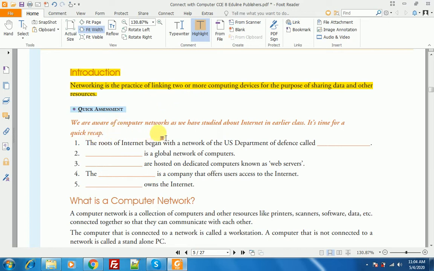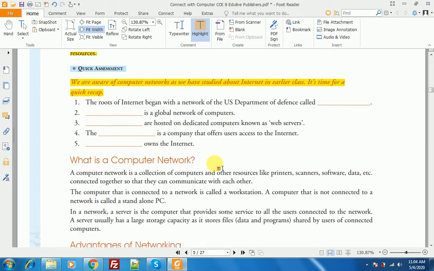We are aware of computer networks as we have studied the internet in an earlier class. It's time for a quick recap. So you will solve these fill-ups. After that I will provide you an answered PDF of these fill-ups.